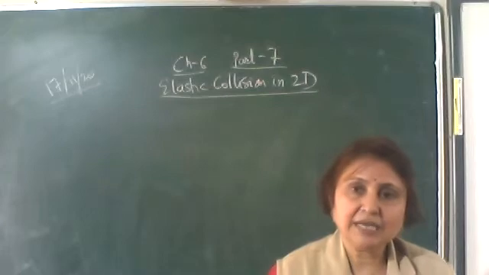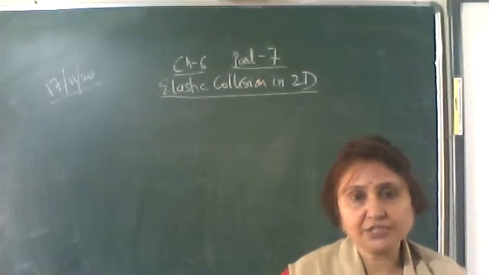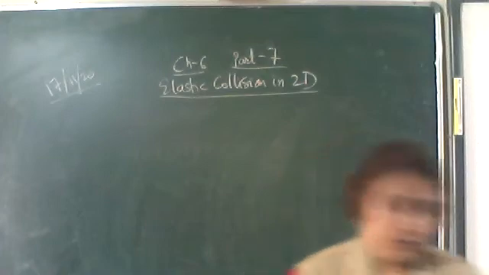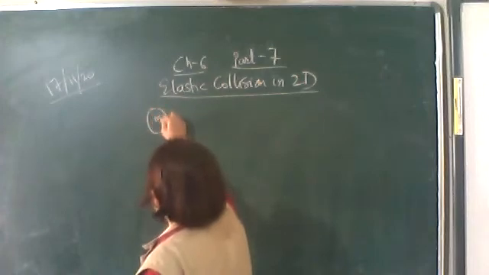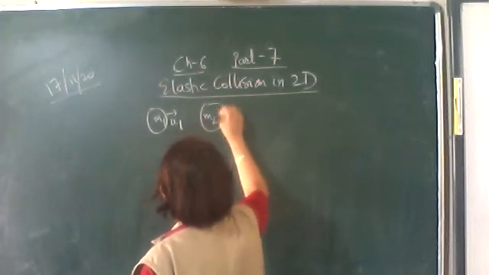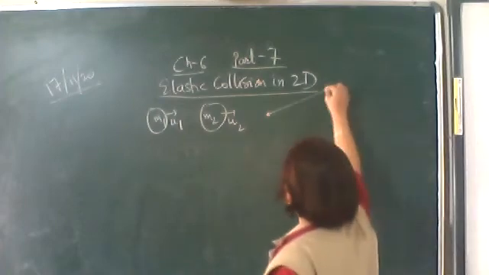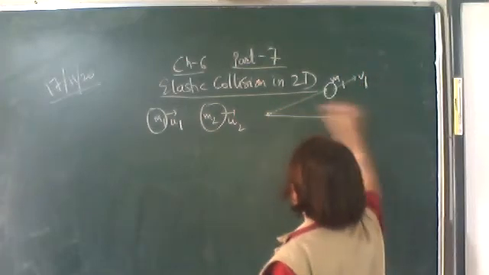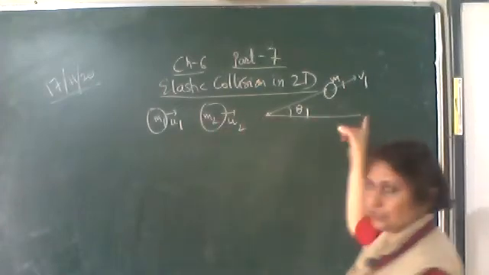Okay, today we'll discuss the elastic collision in two dimensions. Let two objects be moving in the same straight line. After collision, they change their direction. Let M1 moving with U1 collide with another object M2 moving with U2, and after collision, let M1 be moving with a velocity V1 making an angle theta 1 with the original line of motion. This is the original direction of motion.